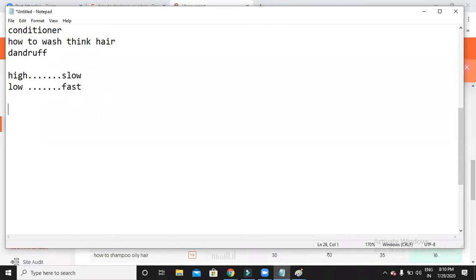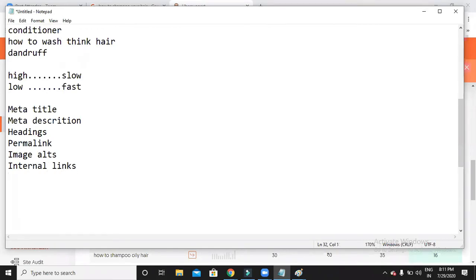So what are those important places? Let me show you. First is the meta title, and second is the meta description, then headings, permalink, image alts, internal links, external links, bold, italics, and LSI keywords, which are lesser keywords.